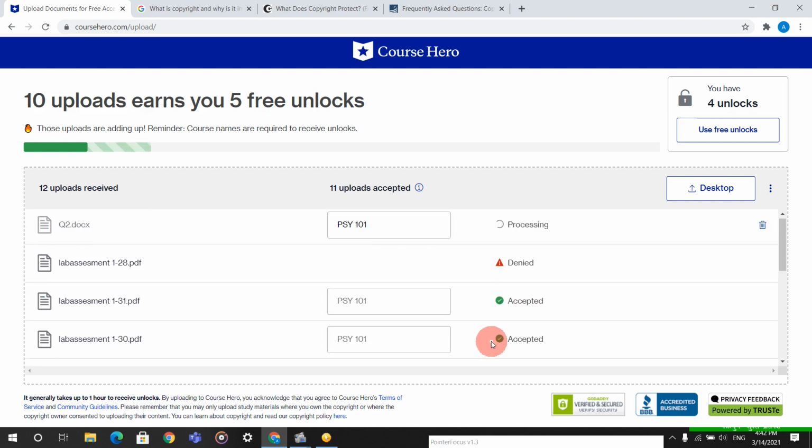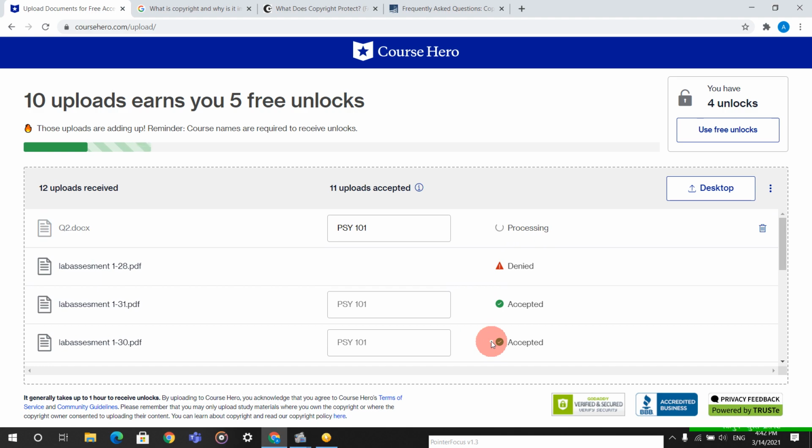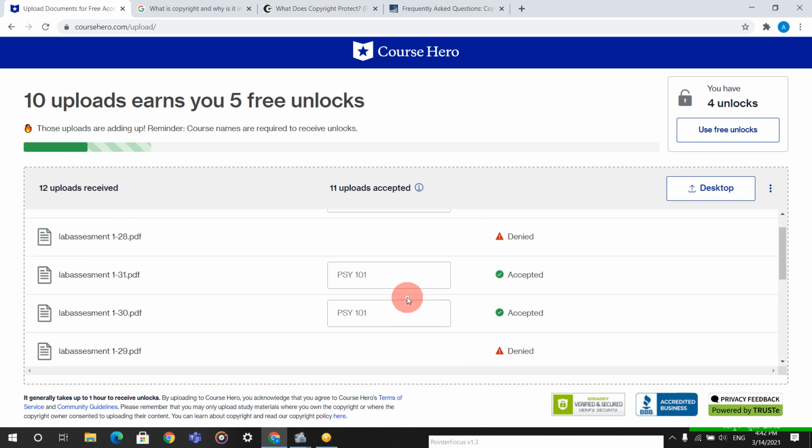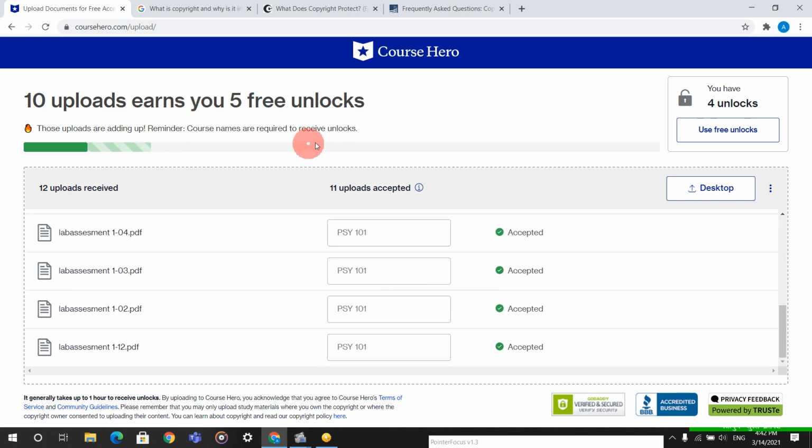Okay guys, I have got some queries in the comments also. Some of them asked me why this green bar is not moving. You can see here this green bar, after uploading this green bar will be coming here. At the same time it will show you 10, 20, 30, 40%, up to 100% when it reaches here.